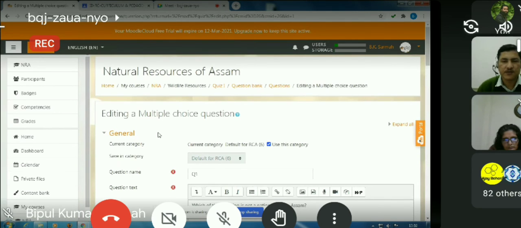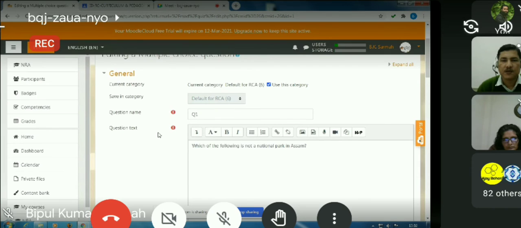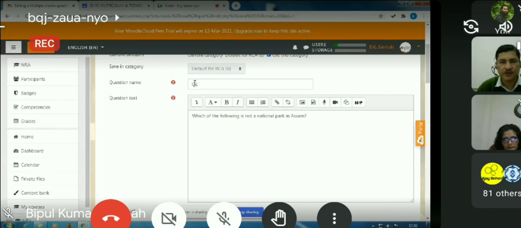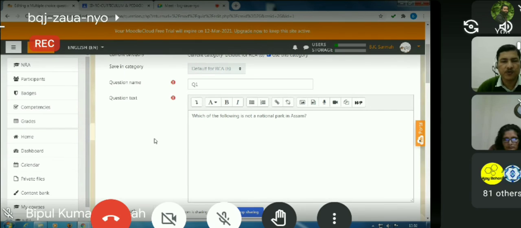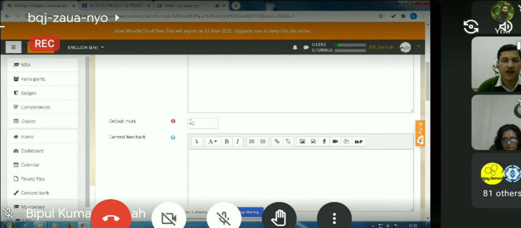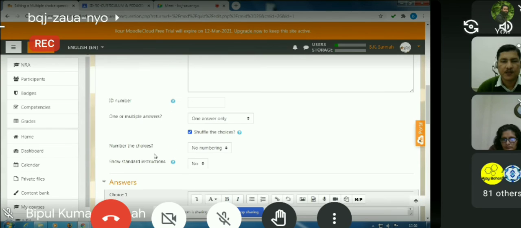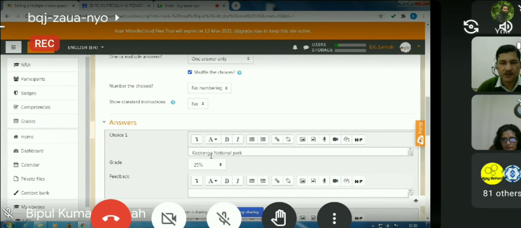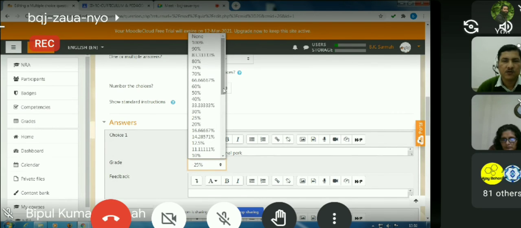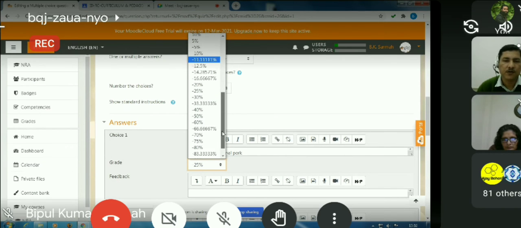If you see the first question, what? The question text is here. You have to give a question name, then a question text. The first question was a multiple choice question. So next you have to give the choices. Of course, the marks also you have to set for the question. Then scrolling down, we have set the choices here. Choice 1 and the grade. Because there's a wrong answer, you can set a grade. Okay, grade from 100%. We have many options. 90%, we can give a fraction of marks also. We can give negative marks also.